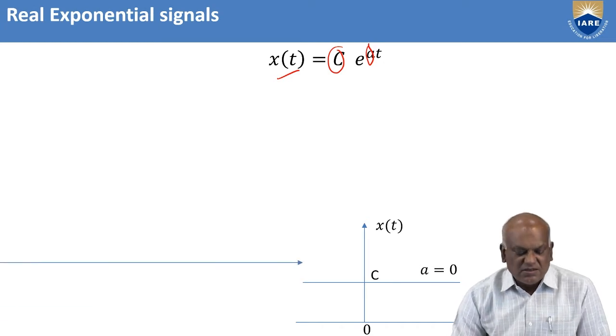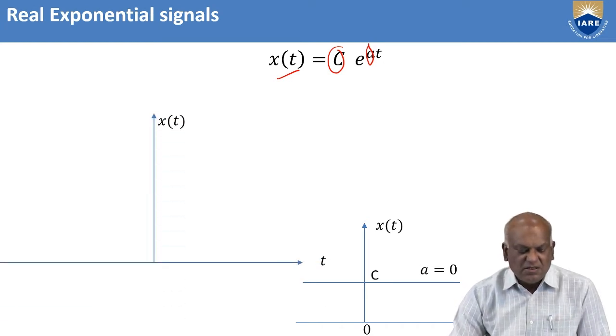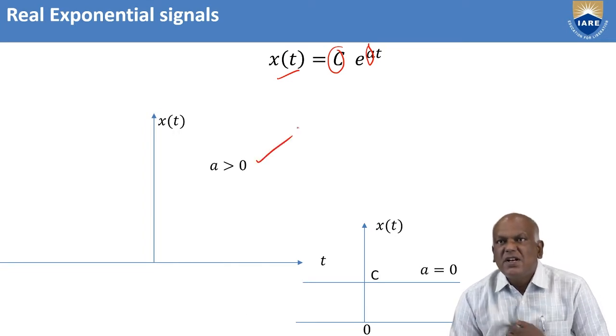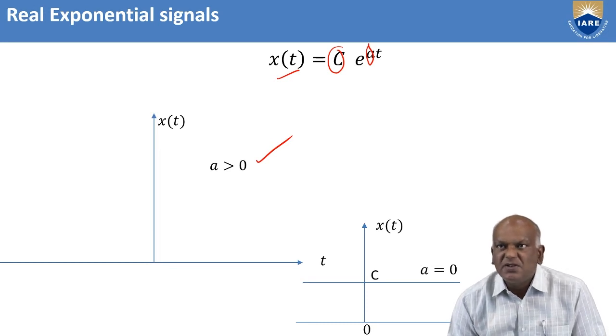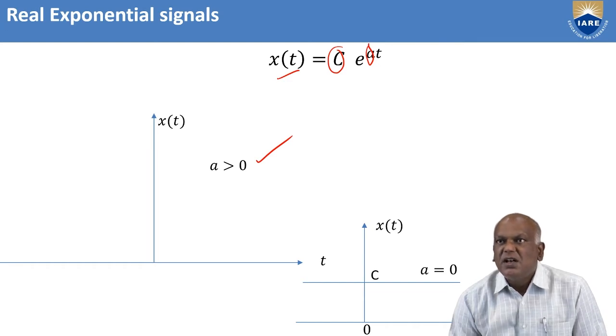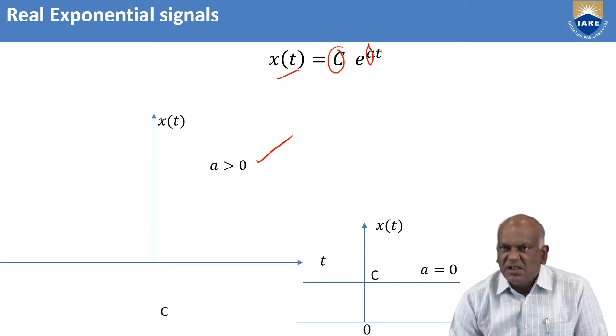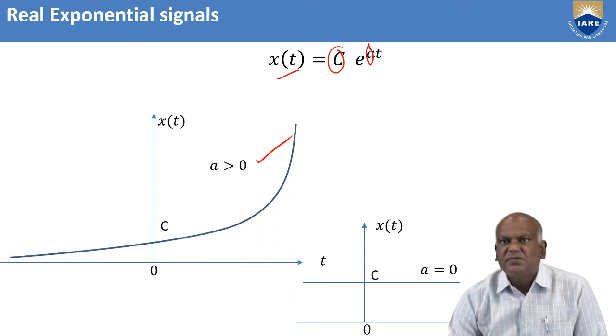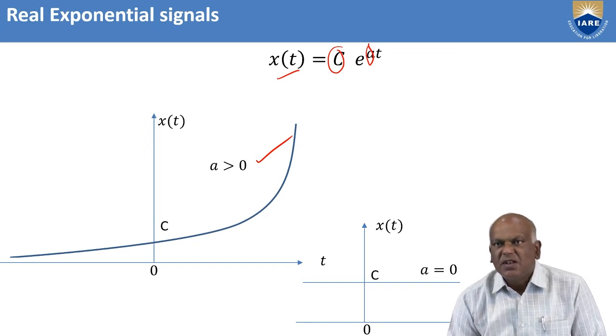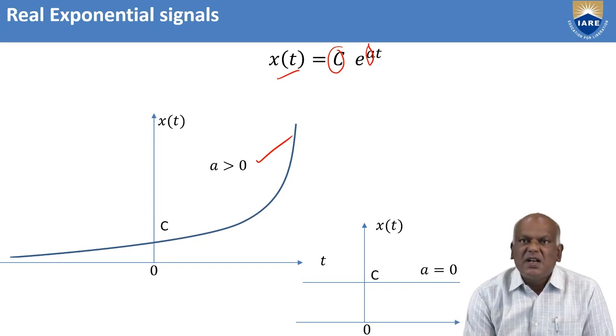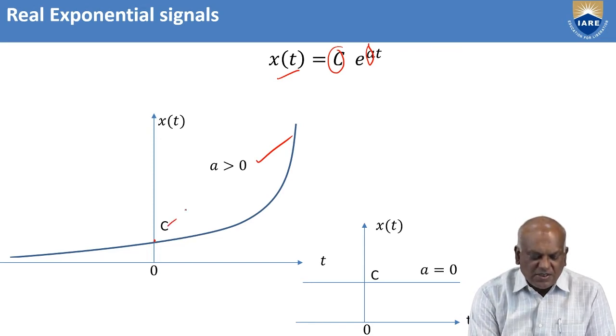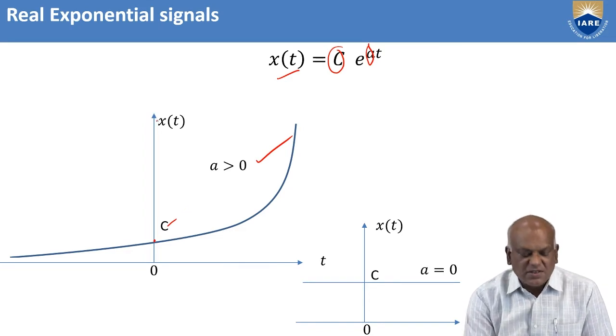Let us see. If a is greater than 0, indicating positive values of a, then c, a real number, is multiplied by e power at with positive a. That means it is an exponentially rising function. The curve intercepts at the point c, because at t equal to 0 we get the value c. The curve intersects the y-axis at c.